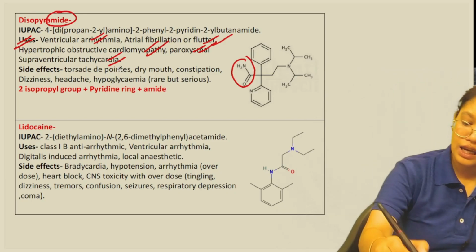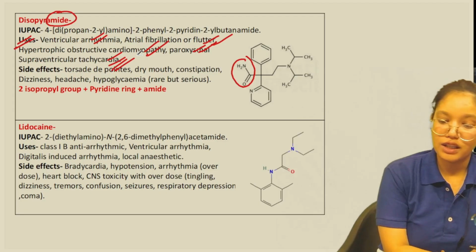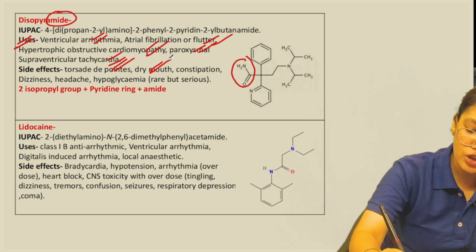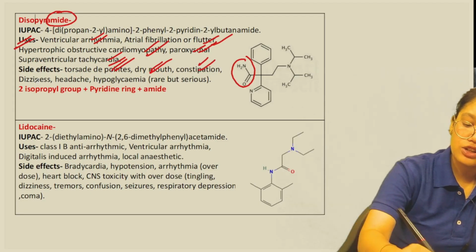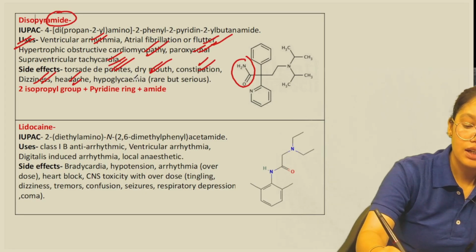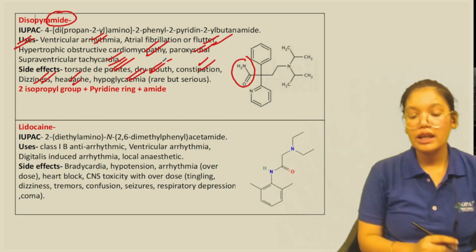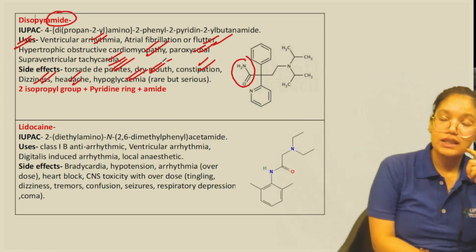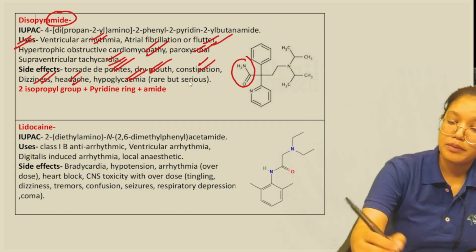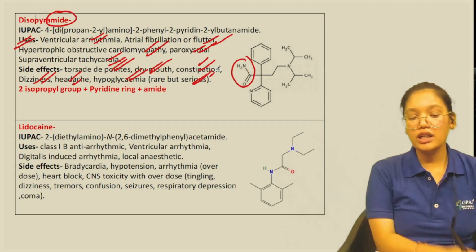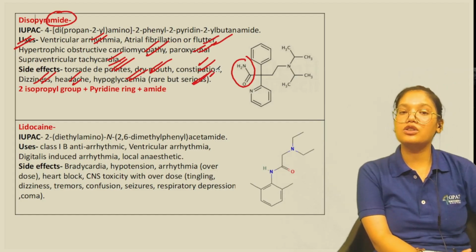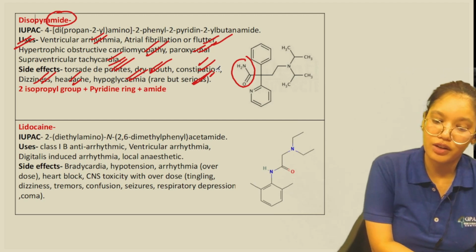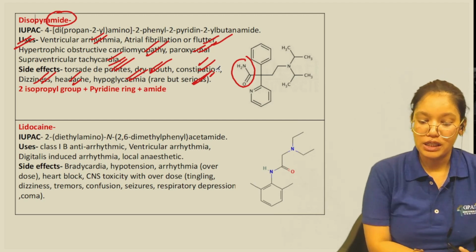Side effects, again Torsades de pointes is a side effect. Dry mouth, constipation, dizziness, headache, then hypoglycemia, which is rare. The hypoglycemia is rare, but it can be serious at times. So that is also important to know as a side effect for this disopyramide.